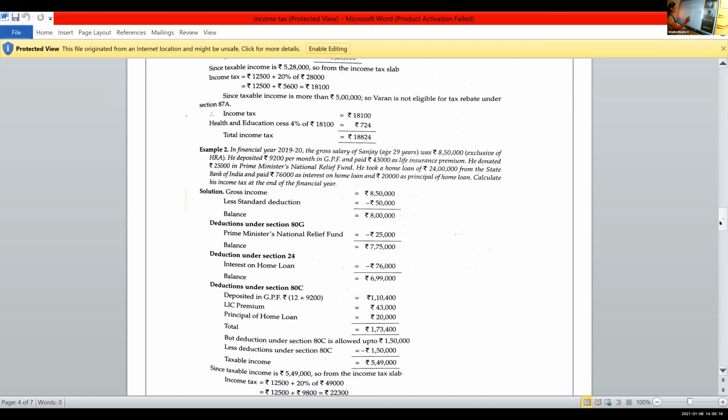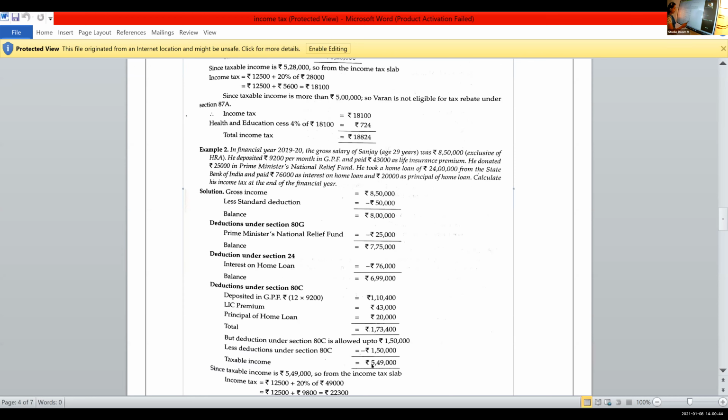So from this income, 6,99,000, we are subtracting 1,50,000. So we are getting 5,49,000. This is the taxable income. So if you look at this amount, the taxable income, it lies in the slab. In which slab is it lying?